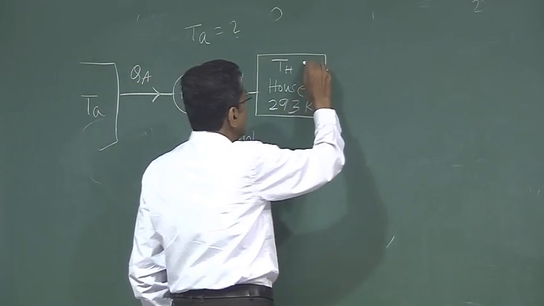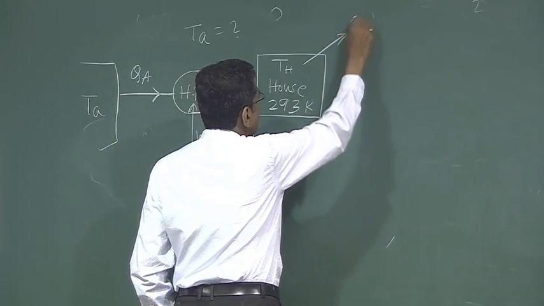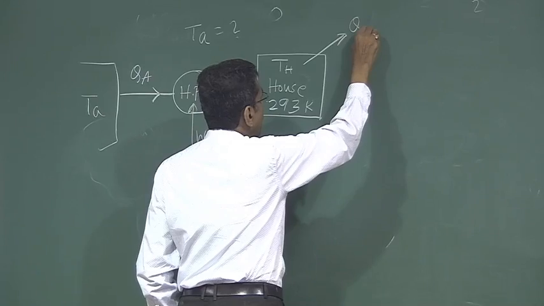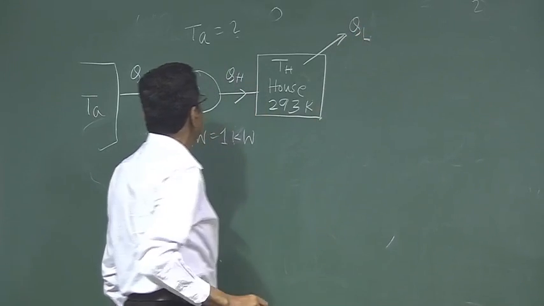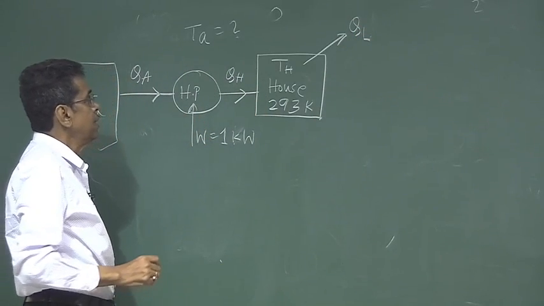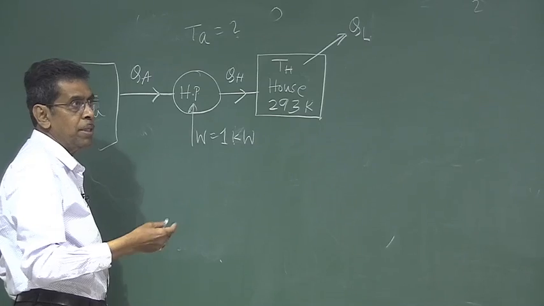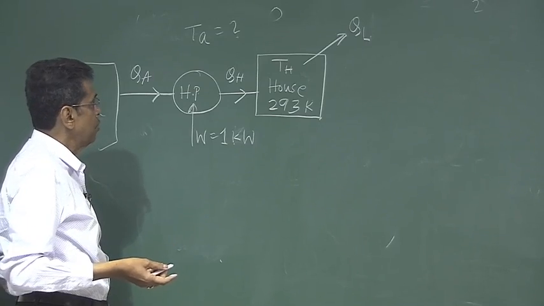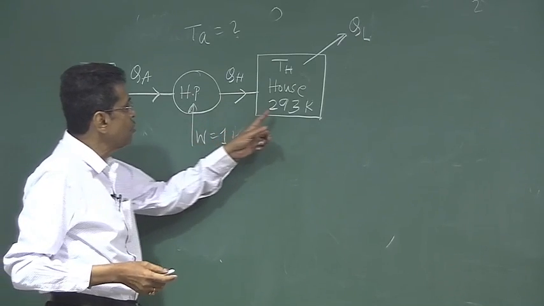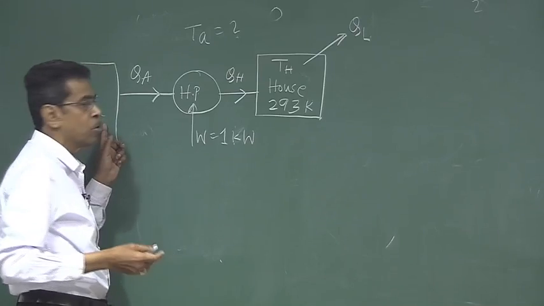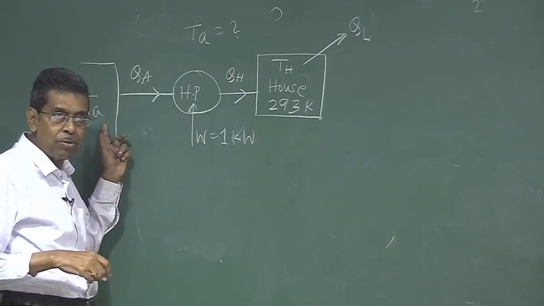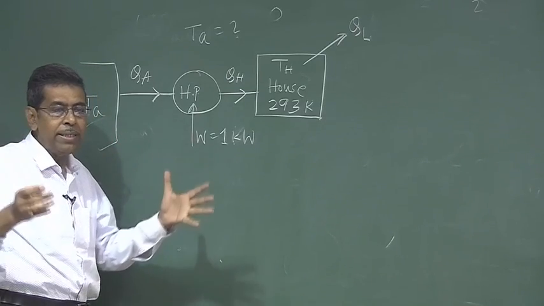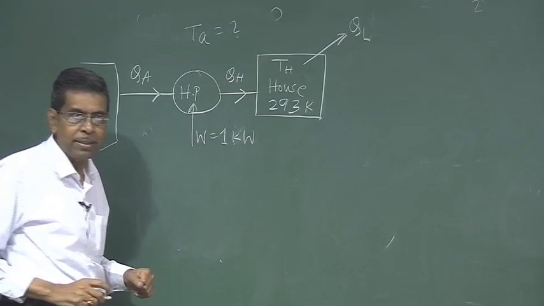This house leaks energy which is QL, the heat which leaks from the house to the surroundings. Now to maintain the house at 293 K, the ambient will, by common sense, be much less than 293 K. It is heating the house in winter in western countries.